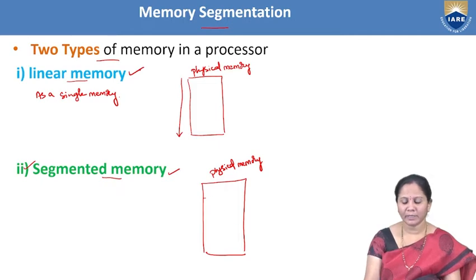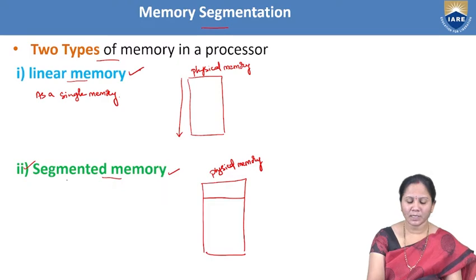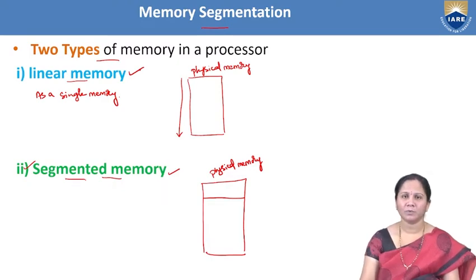If you take the 8086 microprocessor, it supports the segmented memory concept. The memory that is available in the 8086 microprocessor is a segmented memory. That means this physical memory will be divided into different segments.